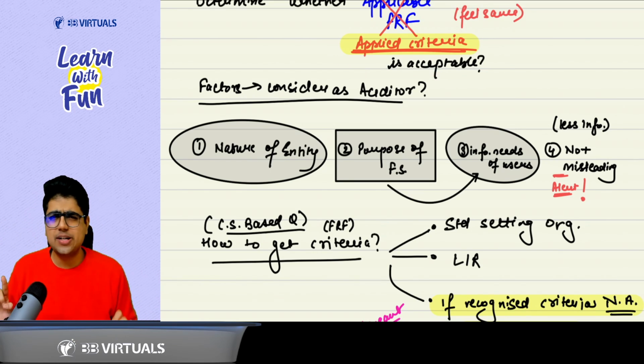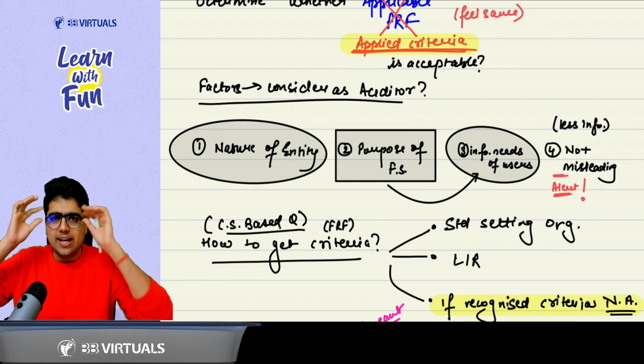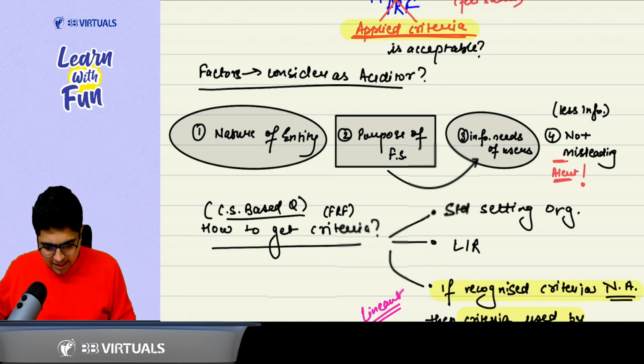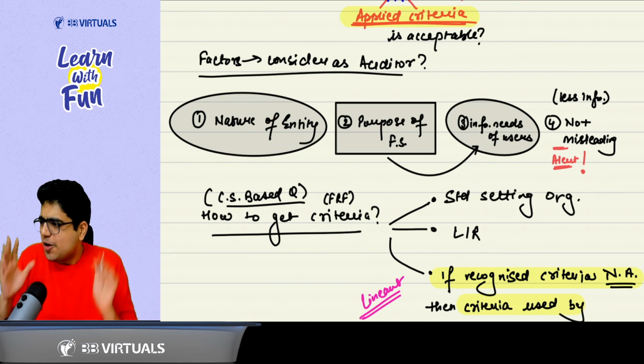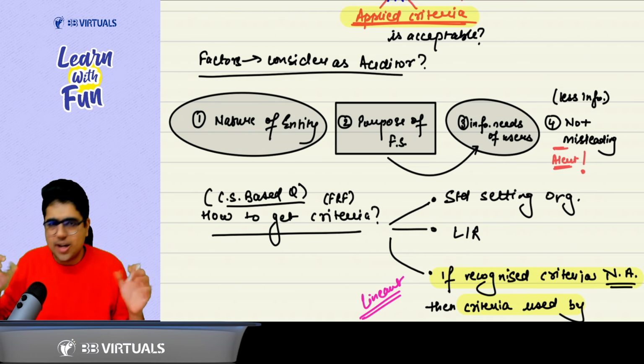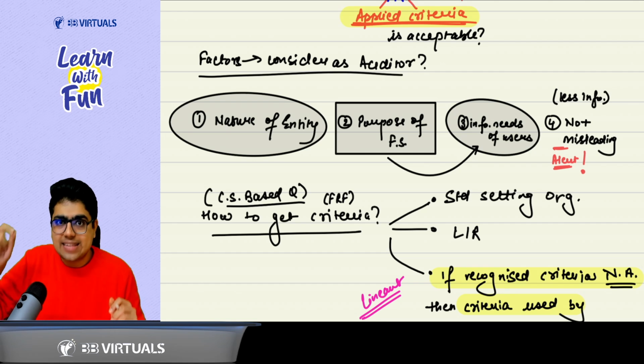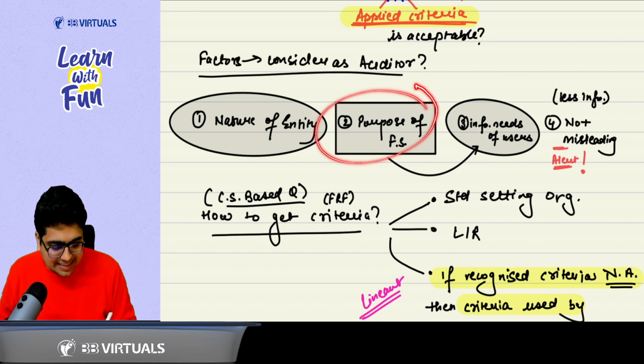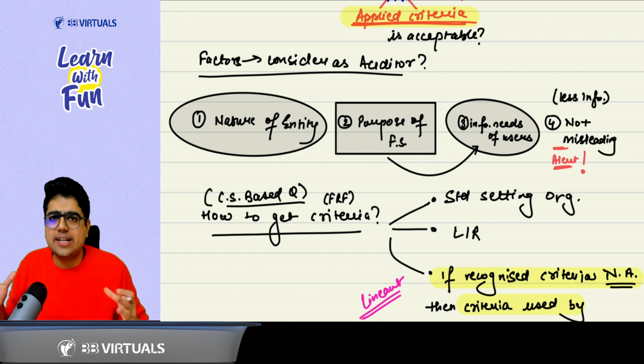The first thing you need to see is the nature of the entity, whether it is an AS entity, Ind AS entity or a not-for-profit entity. Second thing, why are we preparing the summary? That means the purpose of the summary financial statement. The purpose is to fulfill the information needs of the users.